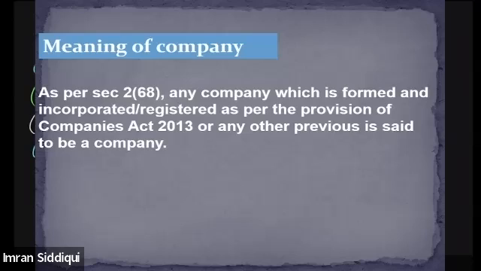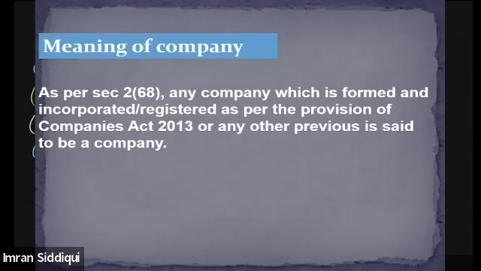Sir, if any company is not registered under the Companies Act 2013, it won't be regarded as a company, right? Yes, we cannot call that entity a company. The term company can only be used in respect of those entities which are registered under the Companies Act 2013.